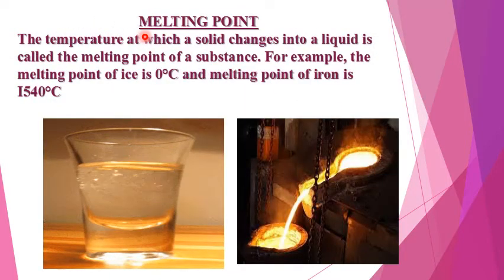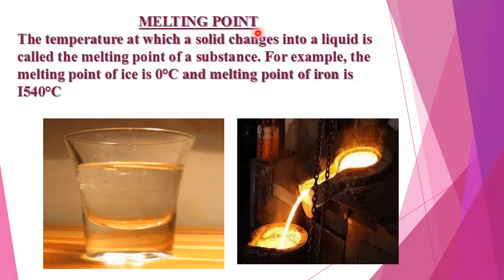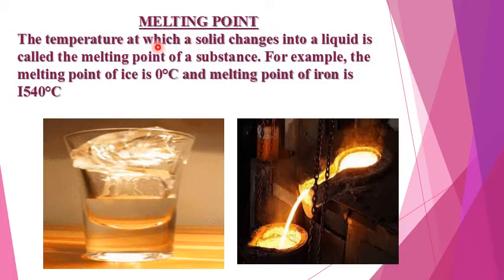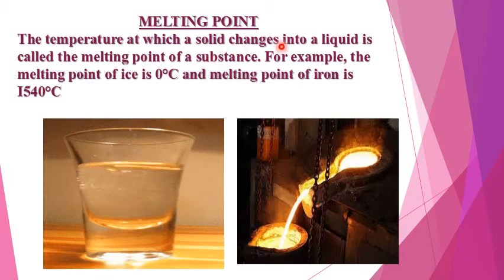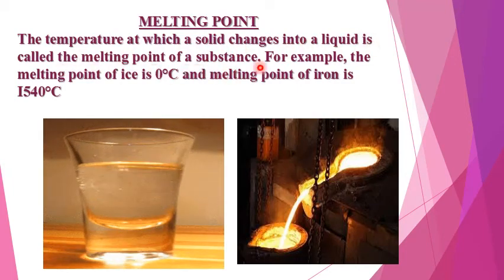Now next we have two terms, melting point and boiling point. The temperature at which a solid changes into a liquid is called the melting point of a substance.